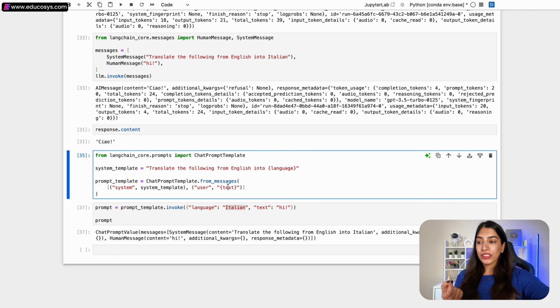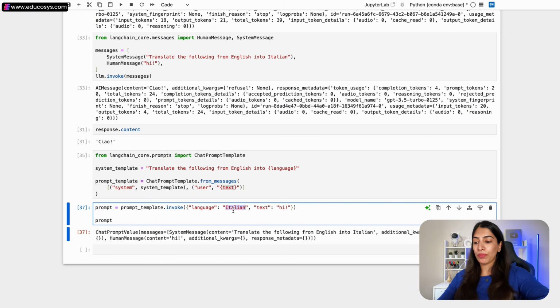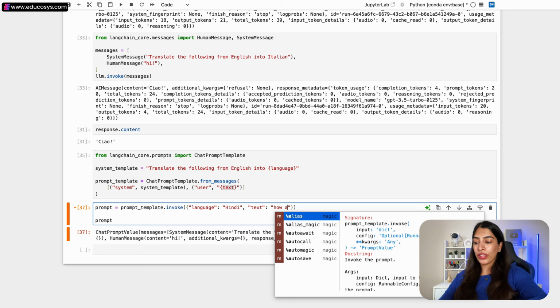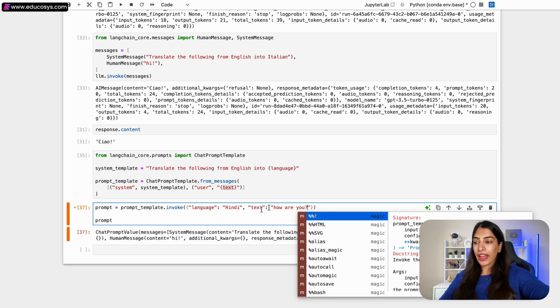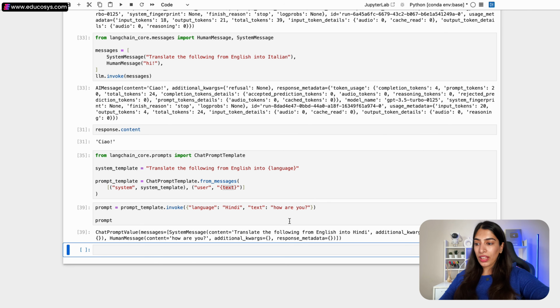Okay, in place of the text, pass hi. That is why we got the output as chow, right? We can pass anything. Suppose we want to pass it in Hindi, and instead of hi, we want to say, suppose, how are you? Okay, and let's try running this. And now when I run this, it says translate the following from English to Hindi. And what is the text? How are you?